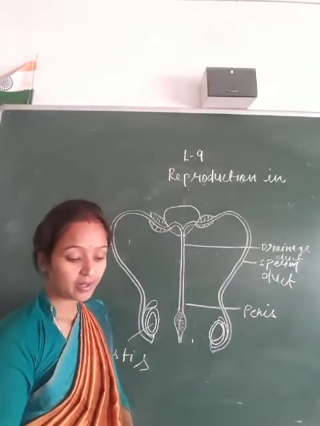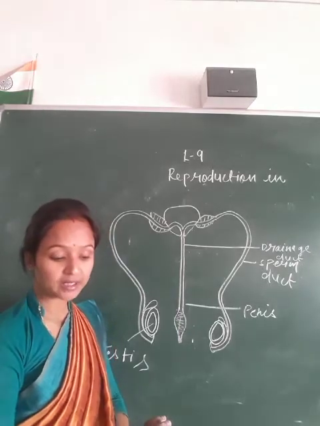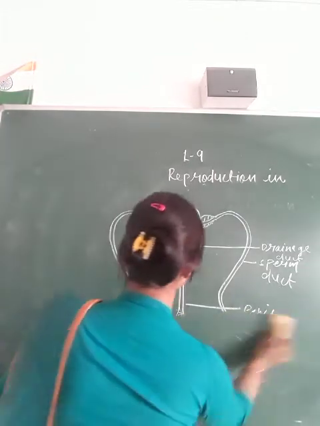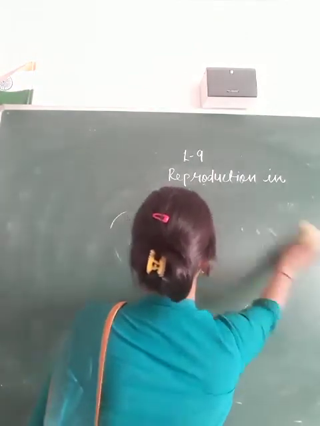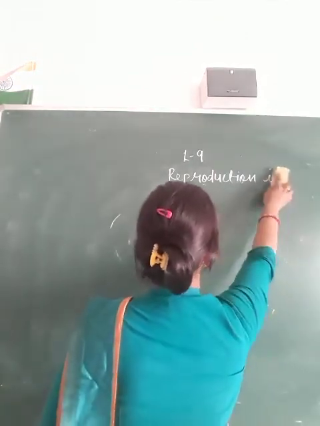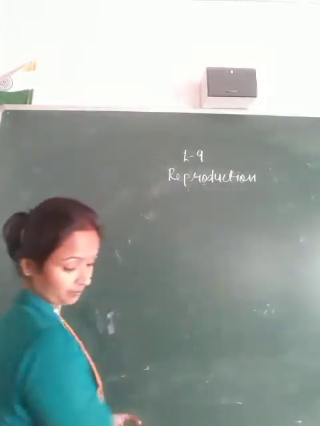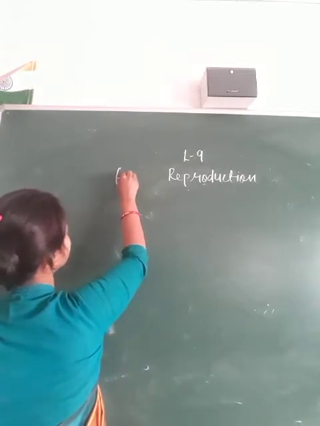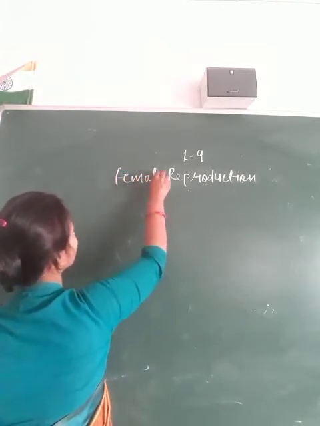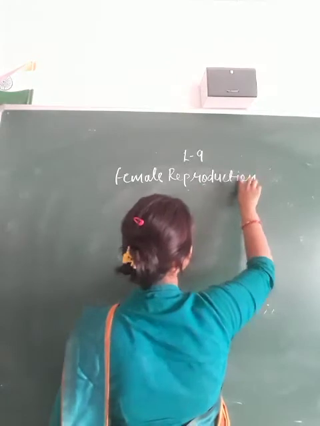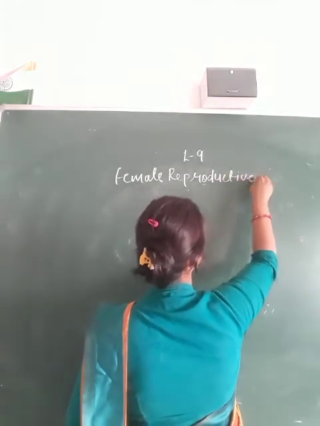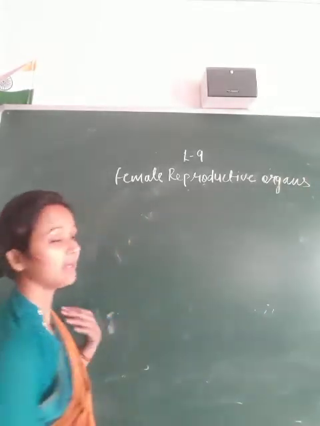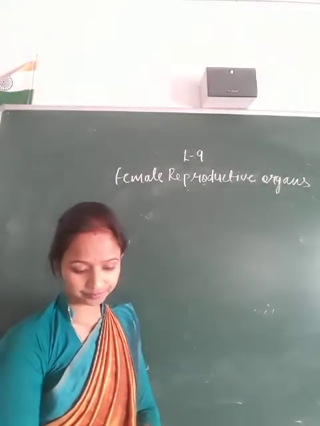Now come to the female reproductive organs.